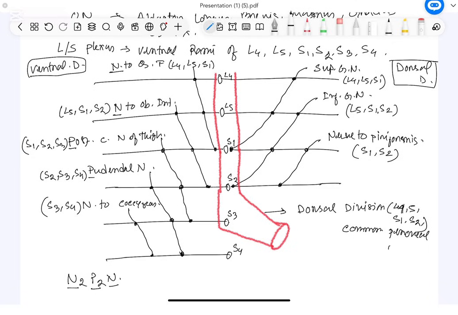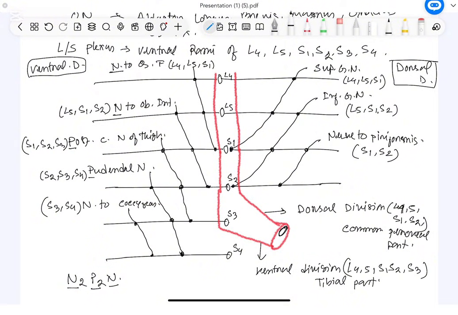Common peroneal part. And if we see the ventral division, the ventral division will be here. If we see the ventral division of L4, 5, S1, S2 and S3, they will unite, and this part is called the tibial part.